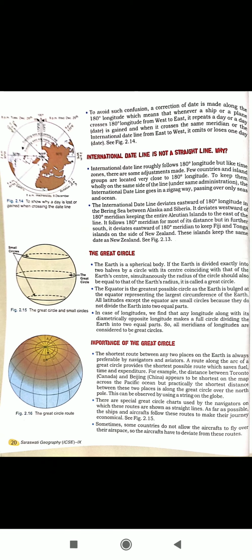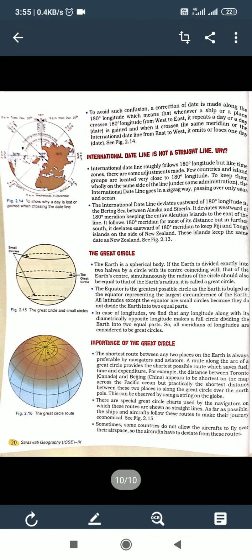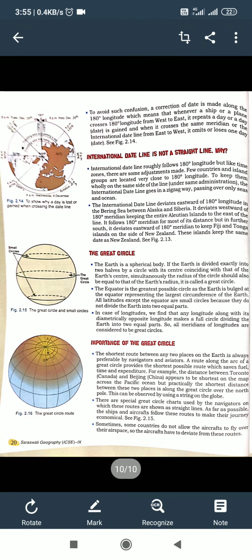The international dateline goes in a zigzag way, passing over only seas and oceans. It deviates eastward of 180 degree longitude in the Bering Sea between Alaska and Siberia. It deviates westward of the 180 degree meridian, keeping the entire Aleutian Islands to the east of the line.